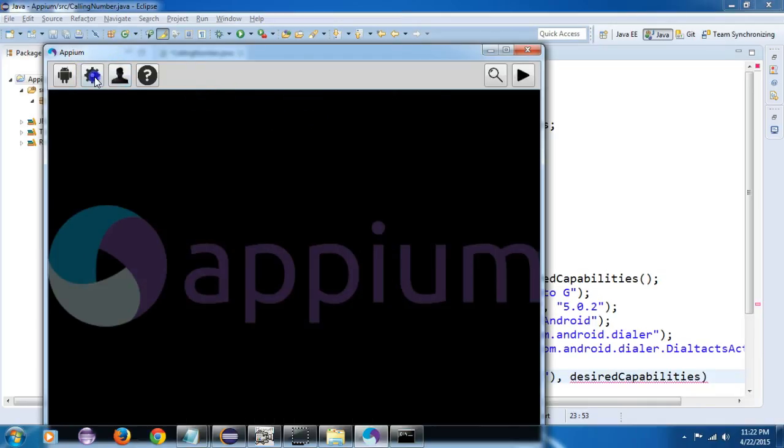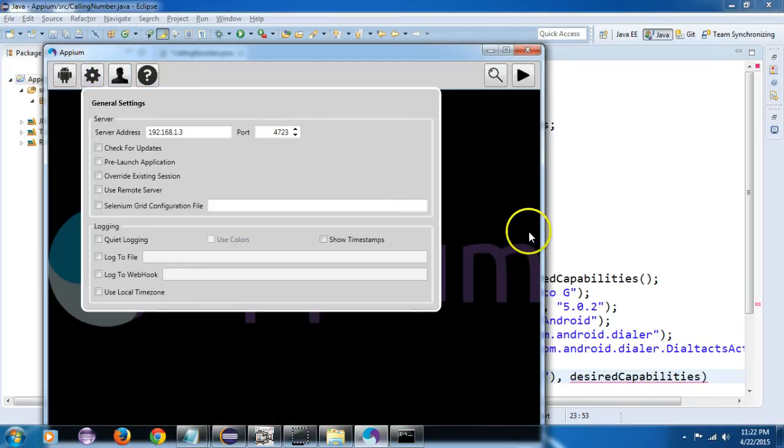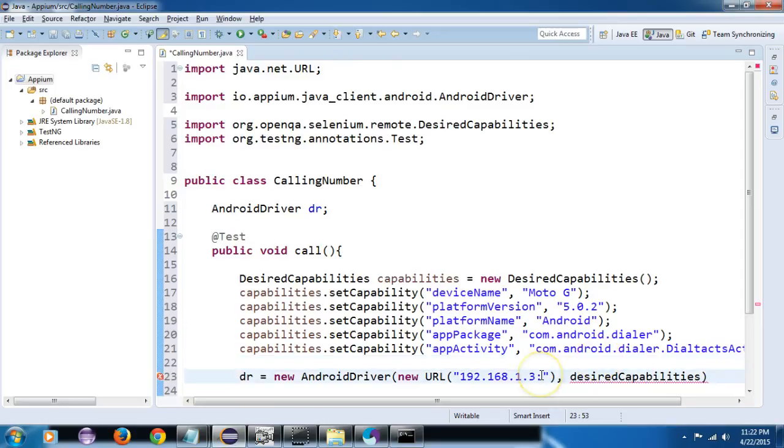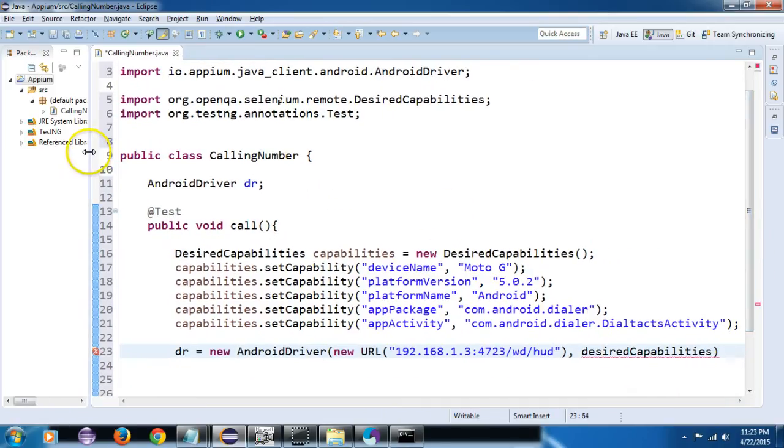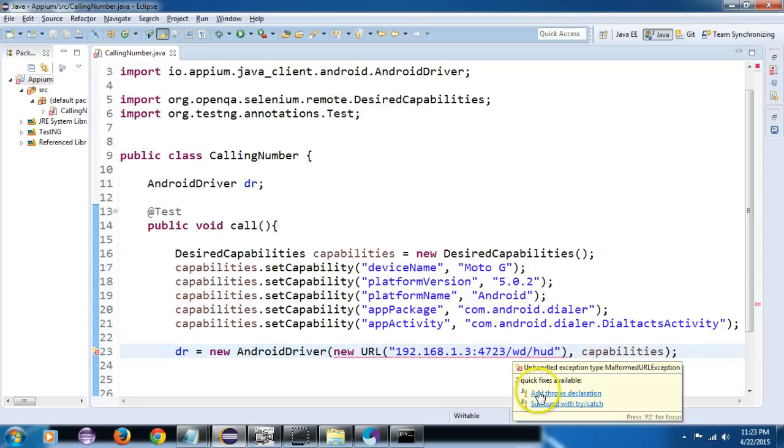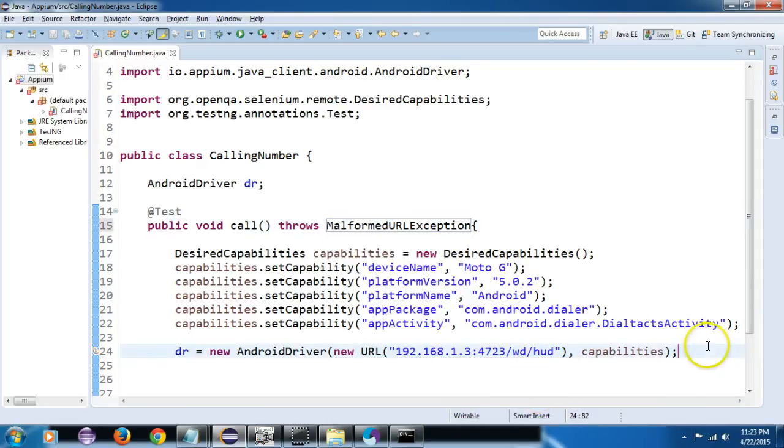The default port Appium listens on is 4723. Okay, and I will write wd/hub. And I will pass my capability to it. And we need to throw the exception here. Okay, we are set to go.